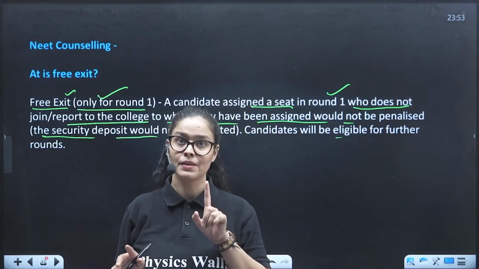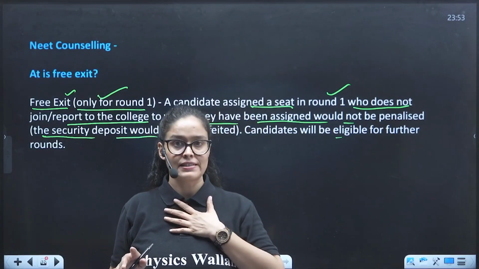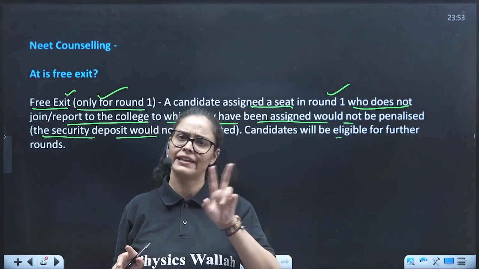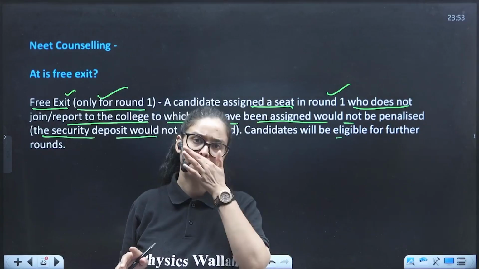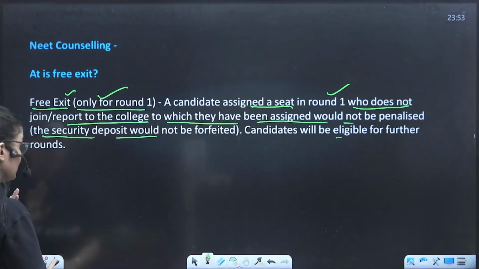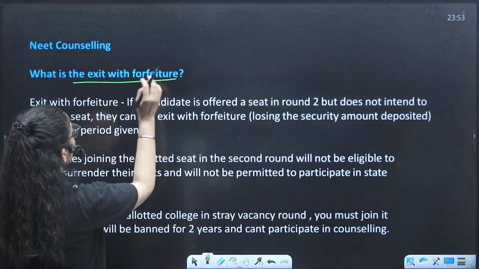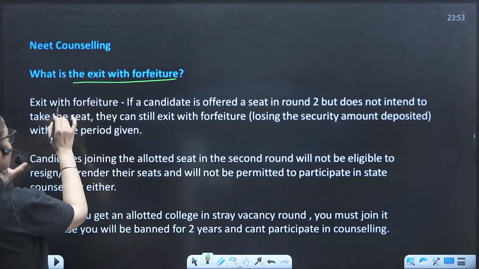I told you, in round number 1, if you have got the seat and you don't go for the admission, you can actually go for the second round, and they won't make any penalty, right? That's for only round 1. But for round 2, what is the exit? It's exit with the forfeiture.